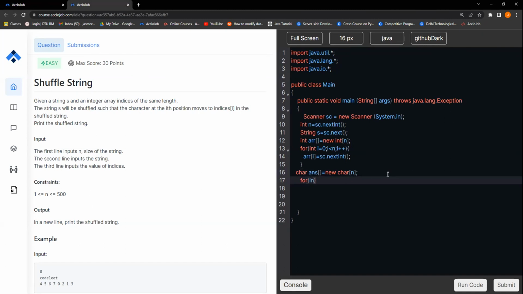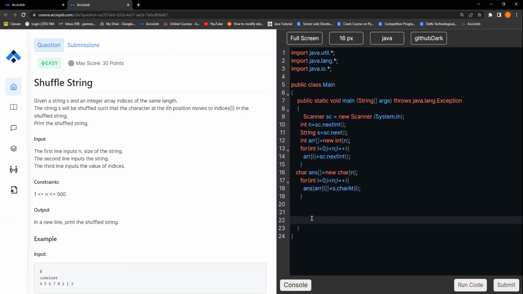So now the thing is, for int i is equals to 0, i is less than n, i plus plus, right? So answer at which location? The ARR at ith location, right? So we are pointing to the location which is specified in this array input, right? So please put at that position the character s dot charAt(i), right? So we need to put that character in that position, right?